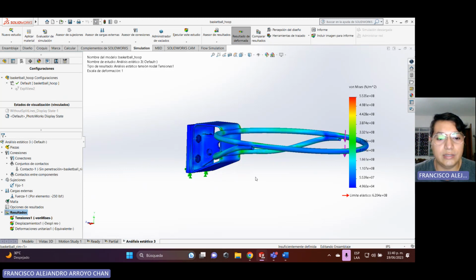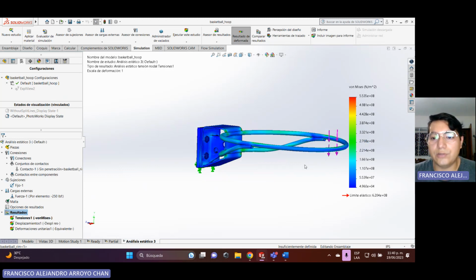You can check the static analysis of maybe other kinds of balls, or maybe assembled parts. It's very, very useful.